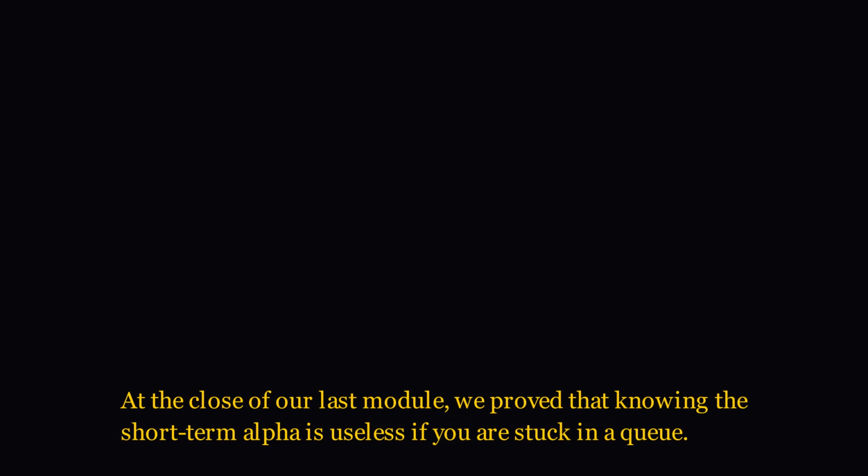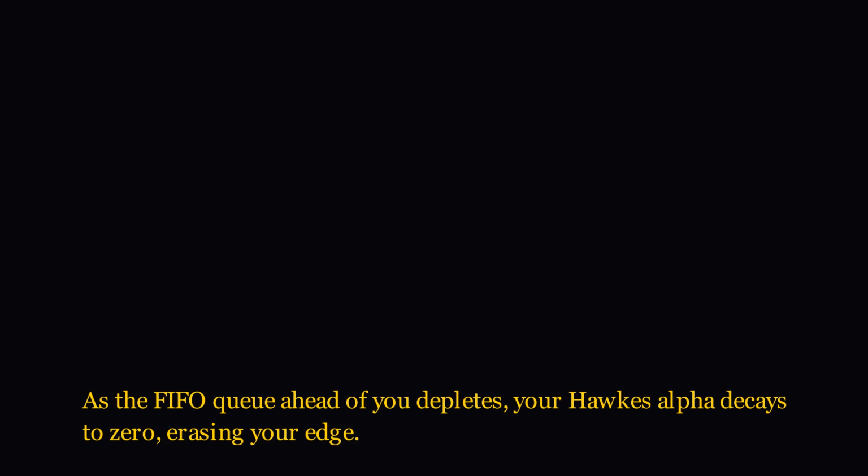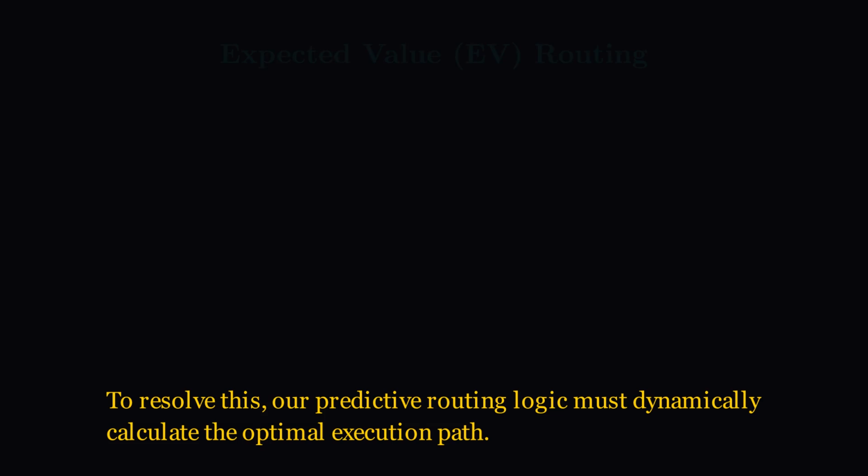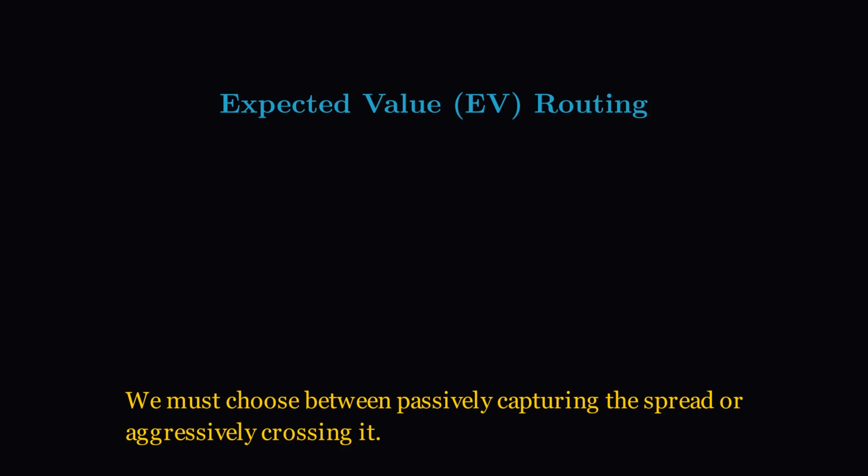At the close of our last module, we proved that knowing the short-term alpha is useless if you are stuck in a queue. As the FIFO queue ahead of you depletes, your Hawkes alpha decays to zero, erasing your edge. To resolve this, our predictive routing logic must dynamically calculate the optimal execution path. We must choose between passively capturing the spread or aggressively crossing it.